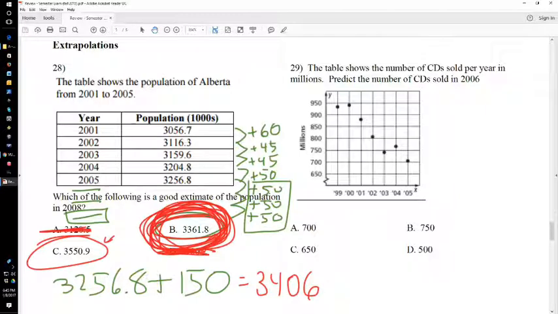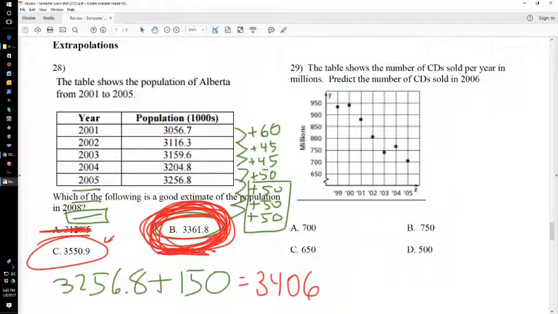The table shows the number of CDs sold per year in millions, which I don't think y'all are young enough to not know what a CD is. If you don't, please ask your neighbor, not Mr. Hunter. The table shows the number of CDs sold per year in millions. Predict the number of CDs sold in 2006.